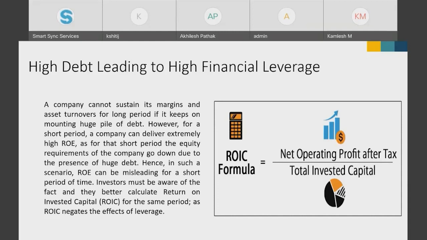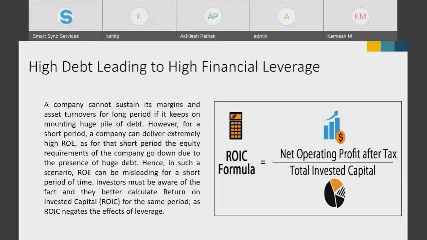So as I gave the earlier example where I started my business with 1 lakh rupees, and at the end of the year, I made 10,000 rupees. So my return on equity was 10%, right? Now, in the same example, just imagine I had 50,000 of debt and 50,000 of my own capital.